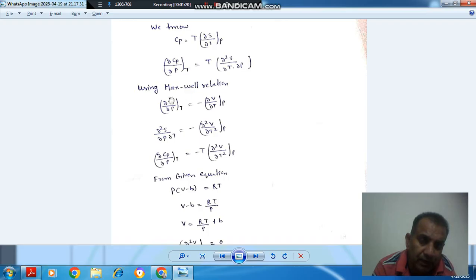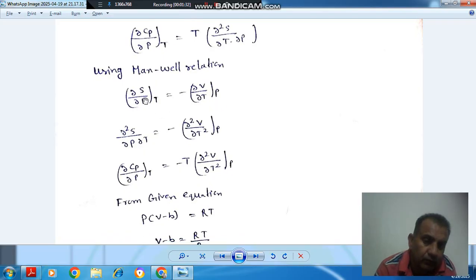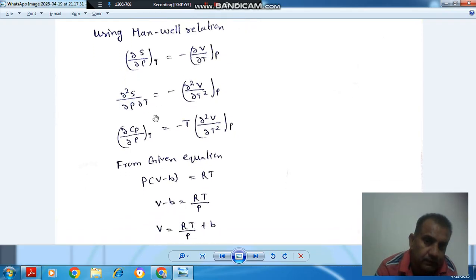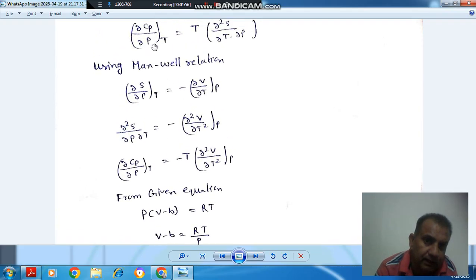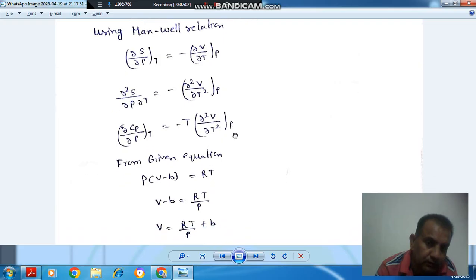Using the Maxwell relation, ∂S/∂P at constant T is equal to −∂V/∂T at constant P. If we differentiate it again with respect to T, we get ∂²S/∂T∂P equal to −∂²V/∂T² at constant P. So ∂Cp/∂P at constant T becomes −T ∂²V/∂T² at constant P.